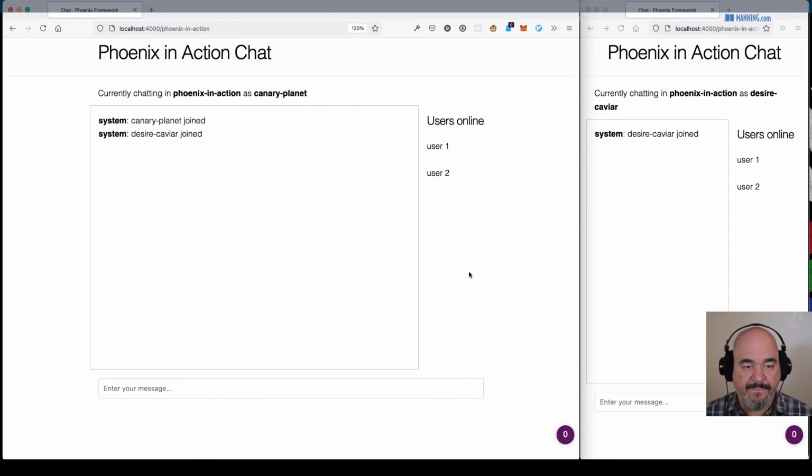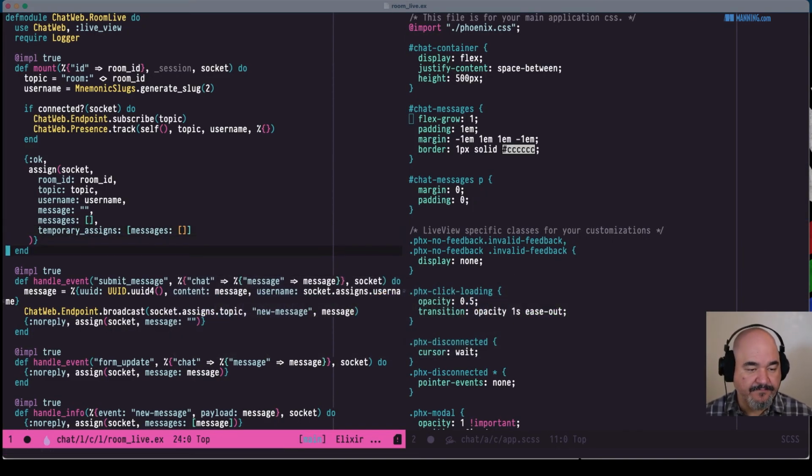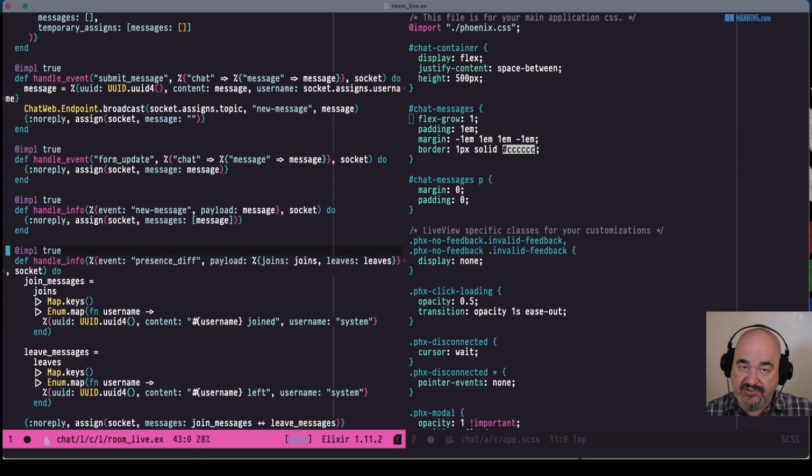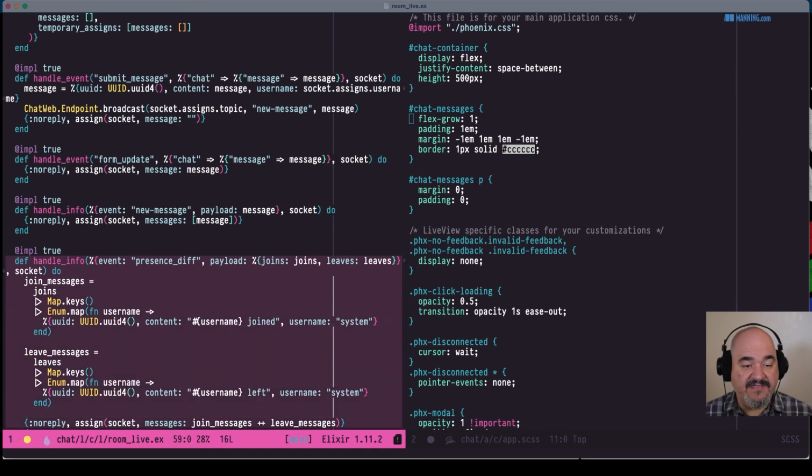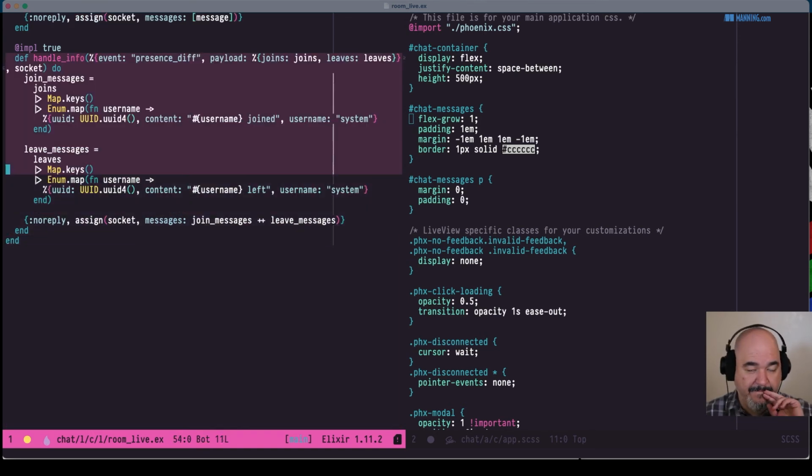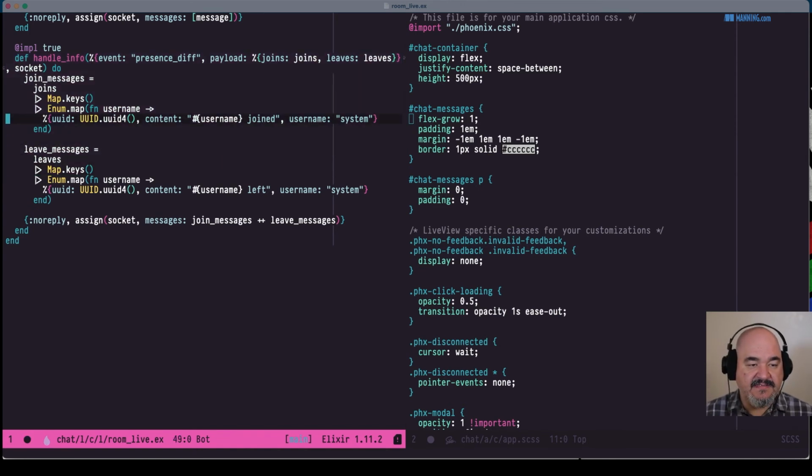That's looking good. Okay, next thing is the user tracking. Now, we know when a user joins and we know when a user leaves because we have this handle_info presence_diff. You know what? Let's do something a little bit different here.